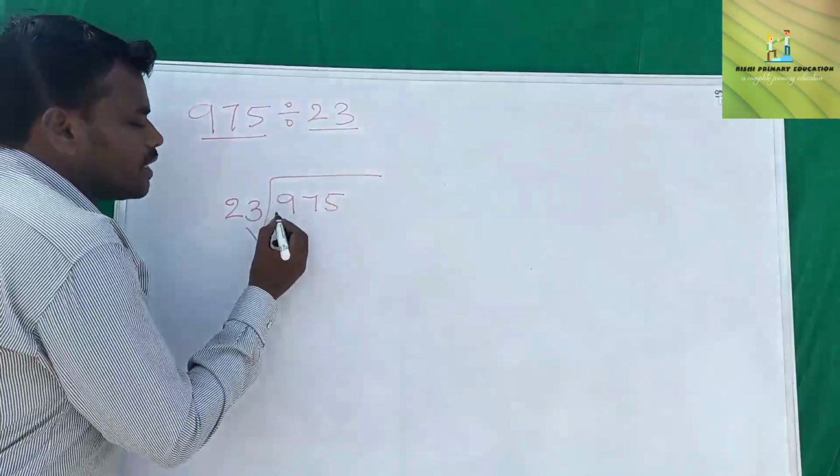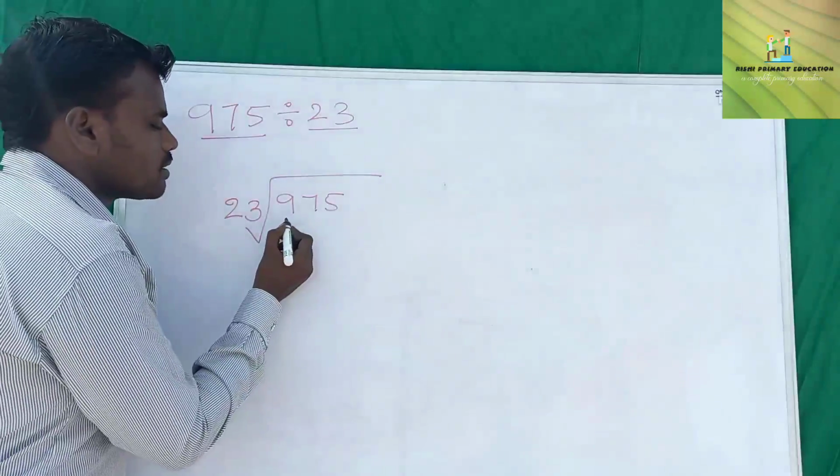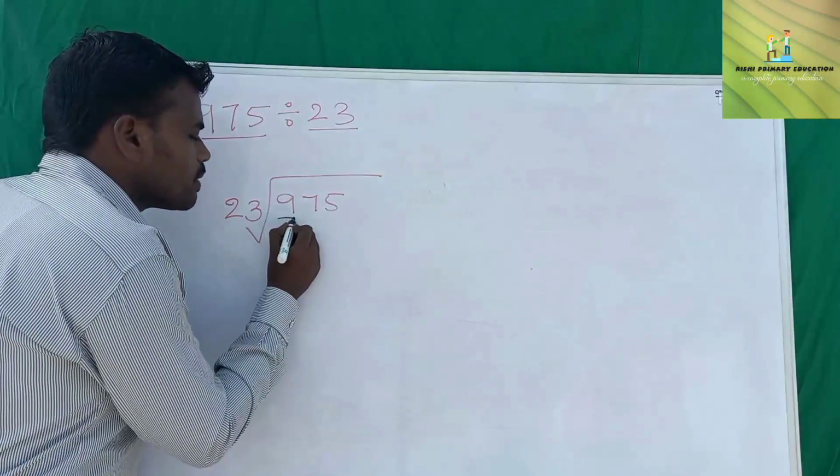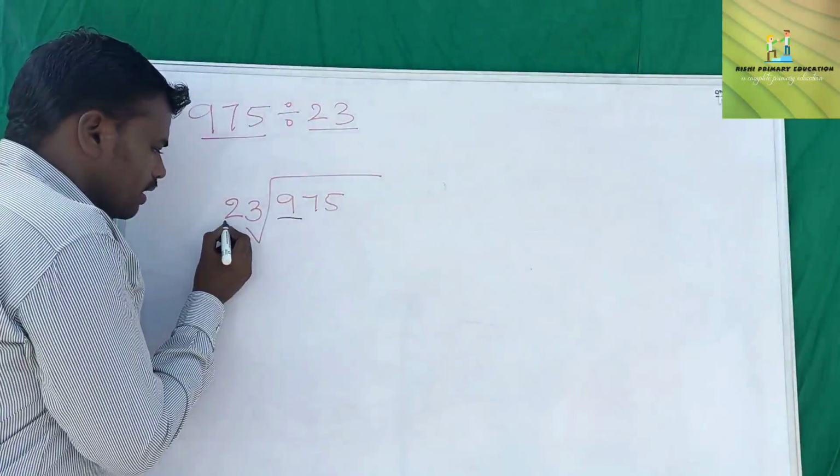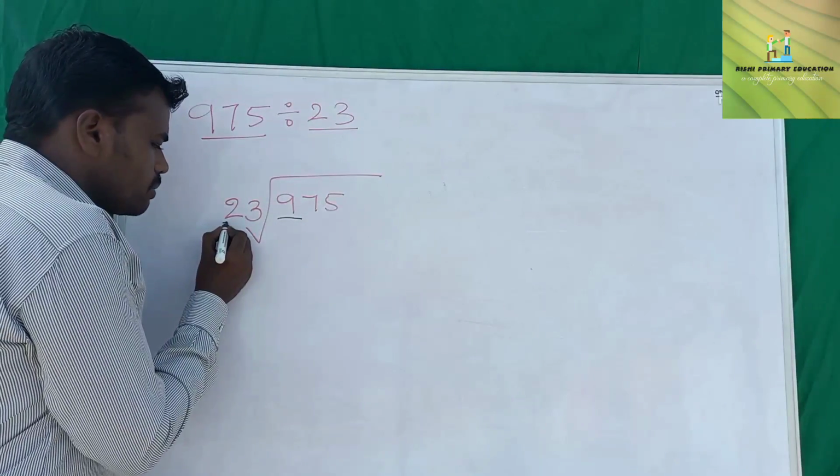See here, in this first number, this three digit number, in the hundreds place we have 9, and here in this divisor in the tens place we have 2.